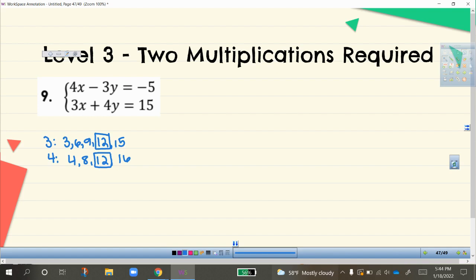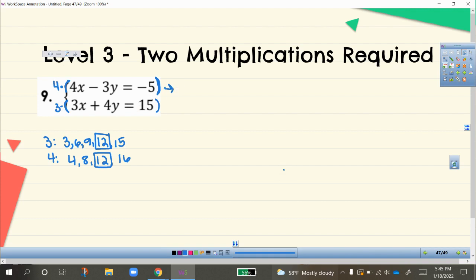So I'm going to multiply the top equation. I want to turn that negative 3 into a negative 12. So to turn this negative 3 into negative 12, I'm going to multiply the top equation by 4. And then the bottom, I want to turn that positive 4y into a positive 12y. So I'm going to multiply that by 3.